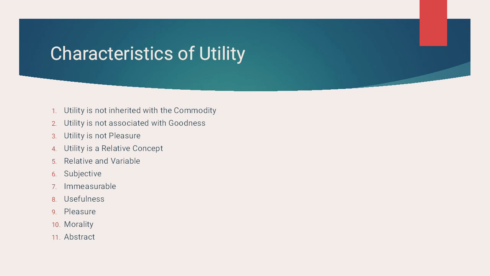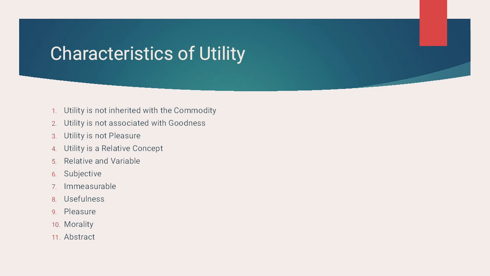Sixth point, subjective. The utility of a commodity is always subjective because it depends upon the consumer's satisfaction. Here it differs from person to person. Okay, it is subjective. This may differ from consumer to consumer. For example, cold drink may give satisfaction to one but not to other person.